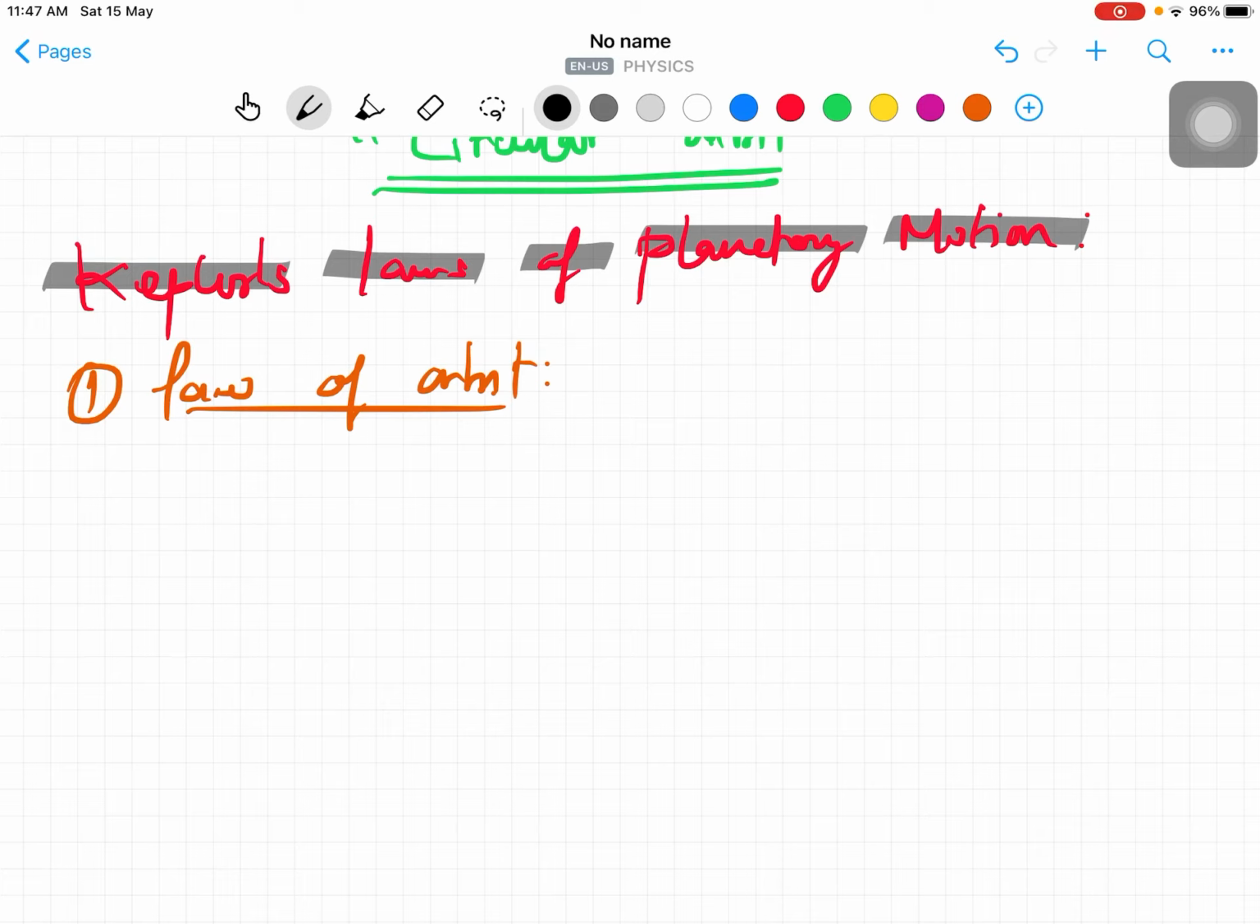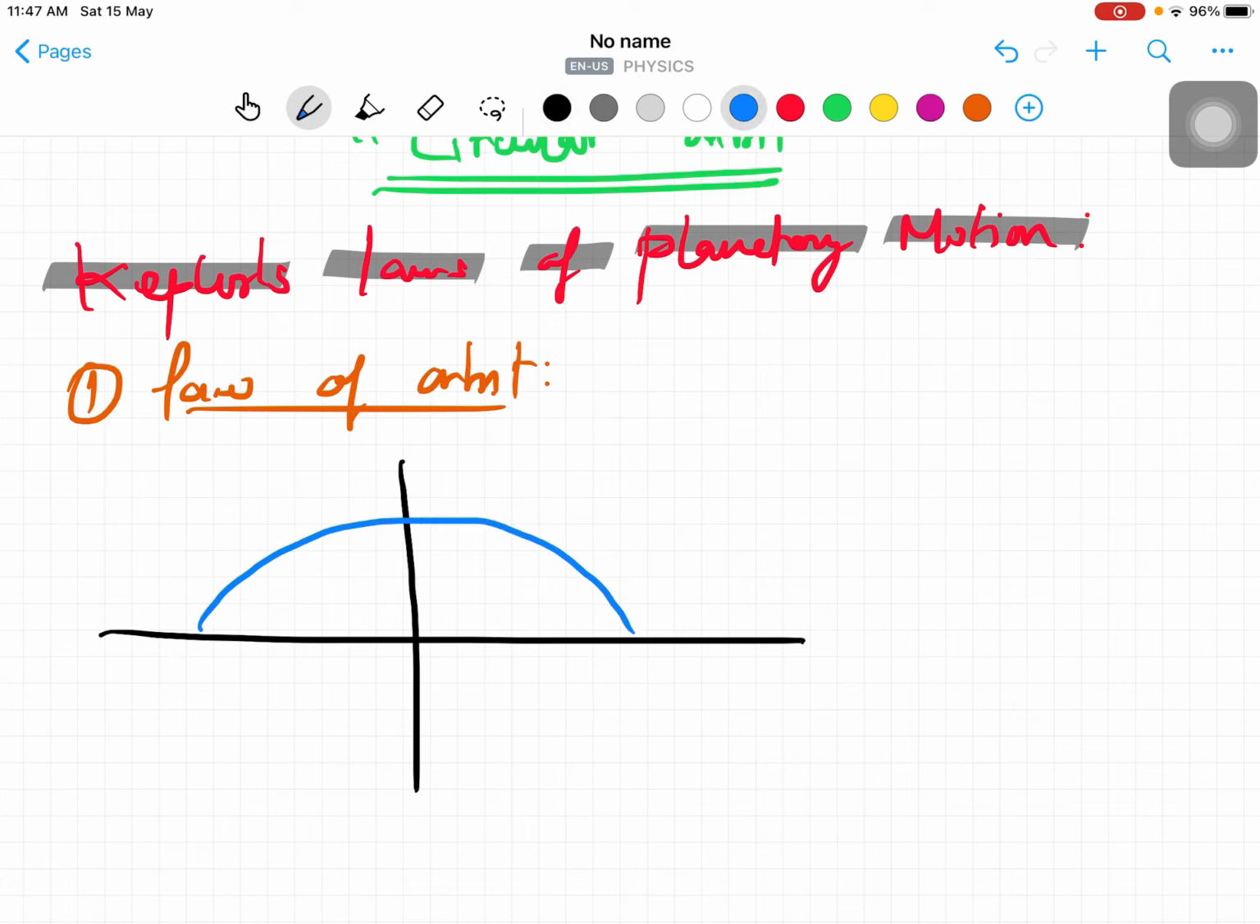We know that. An elliptical path looks like this, right? It has two foci. The sun is at one of the foci. That means all the planets revolve around the sun in an elliptical path, with the sun at one of the foci, right? So based on this ellipse, we know that this is a major axis.